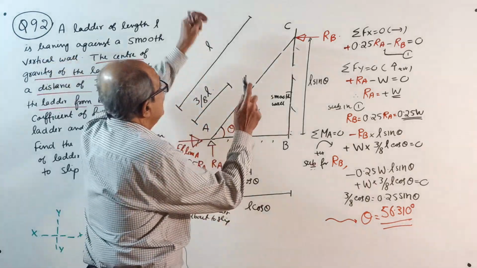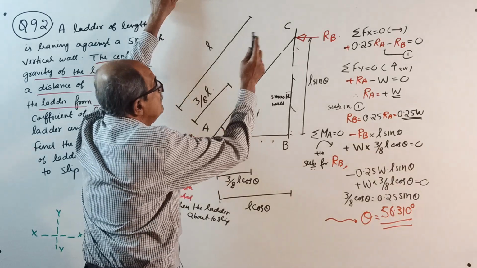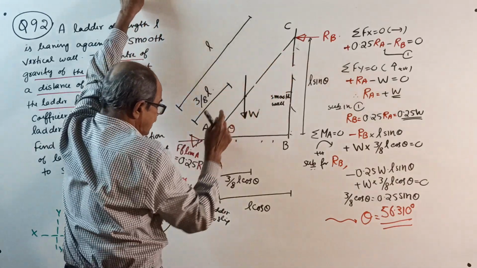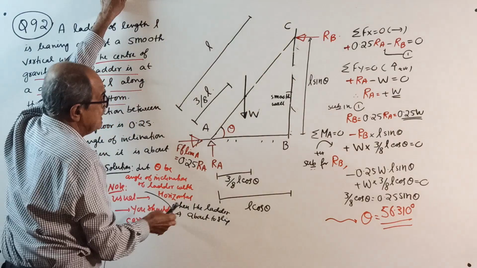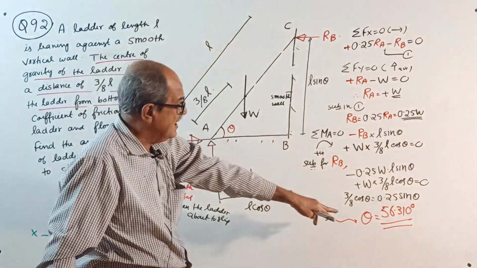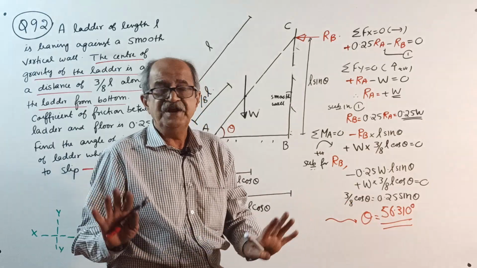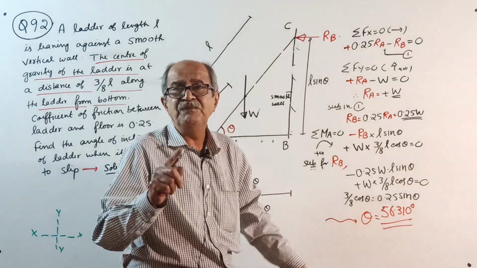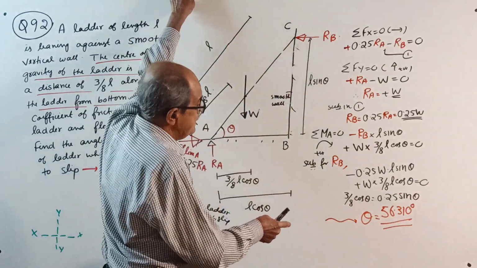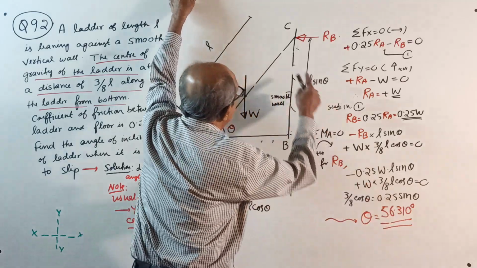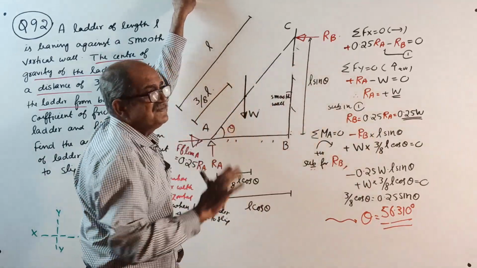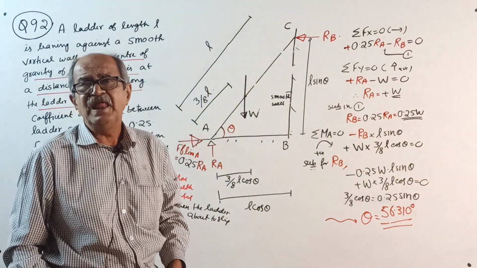If they ask what is the angle of inclination with vertical, you do one thing: you find the angle of inclination theta with horizontal only. Get the angle, how much? 56.310 degrees. The answer you get is with horizontal, right? Therefore, with vertical it is 90 minus 56.310, angle is 33.69 degrees. I will not tell again and again now.